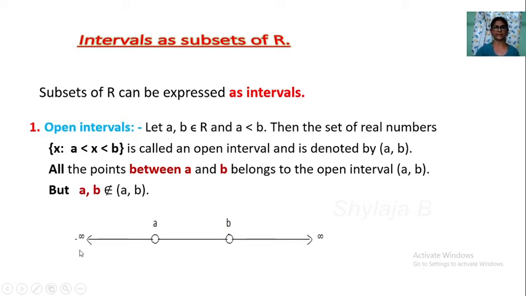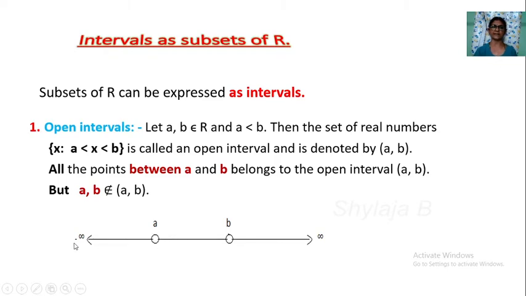Now an open interval can be represented on the real number line. This line has two arrows, one on the left side and one on the right side. On the right side are positive numbers, on the left side negative numbers.